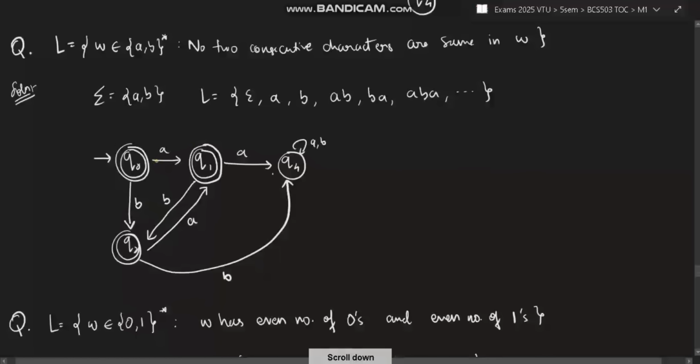Now the possibility remains. What if it is A B A B or B A B A? So if it is A B, come to this state. If it is B A, come to this state. Okay, because it is alternating. You cannot have them consecutively. See, A came here. The next option is only B, and once you come here, the next option is only A. If you take B, you'll go to the dead state, and if you take A, you come back here. So it is alternating, right? And the same goes for the B also. If you come here, the only option is to take A. If you take B, you'll go to the dead state. So if you take A, your only option is to take B again. If you take A, you'll go to the dead state. So you'll take B here. So it will be alternating, like that.